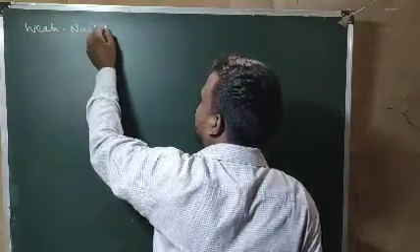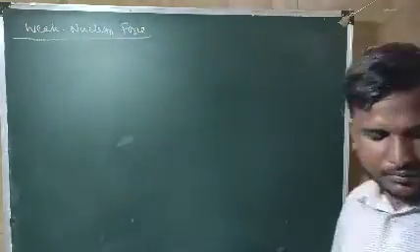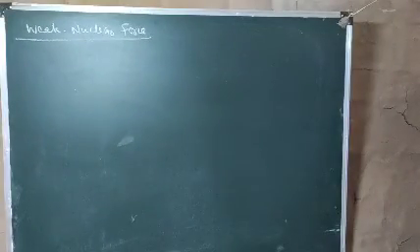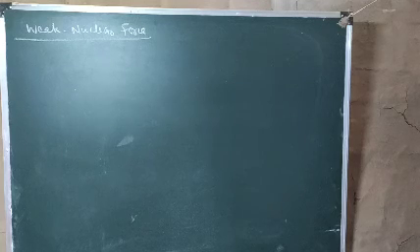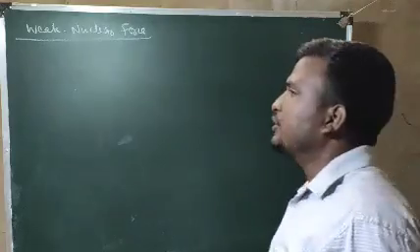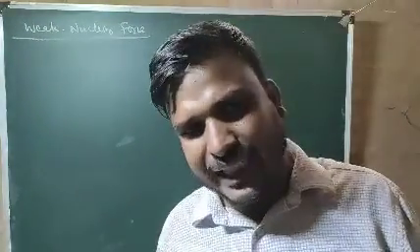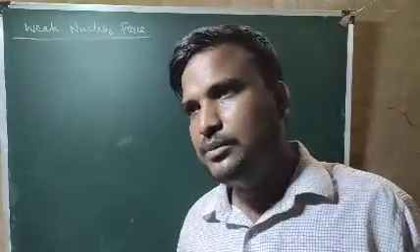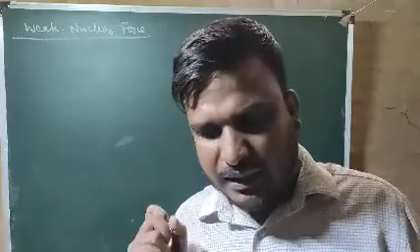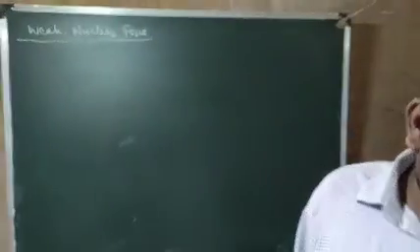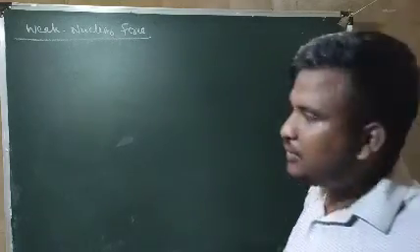Weak nuclear force. Basically, the weak nuclear force is a very, very small force, and it acts within the proton and neutron. Protons and neutrons are very elementary particles. Here I will write only a few points.